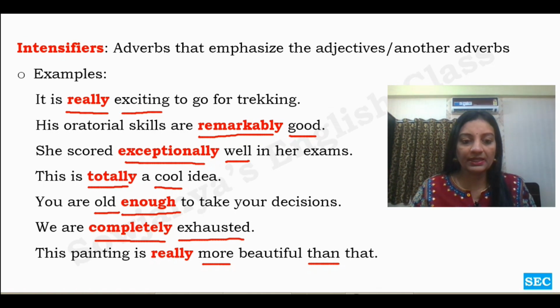Okay, this painting is really more beautiful than that. We are giving a degree over here. We are emphasizing how beautiful that painting is when compared to another one. Really beautiful. So if you observe all these sentences, without these intensifiers, sentences look flat. It is exciting to go for trekking. We are saying exciting, but it is not there in our voice at all. His oratorial skills are good. She scored well in her exams. This is a cool idea. These intensifiers are certainly increasing the intensity of these adjectives and adverbs in the sentences.